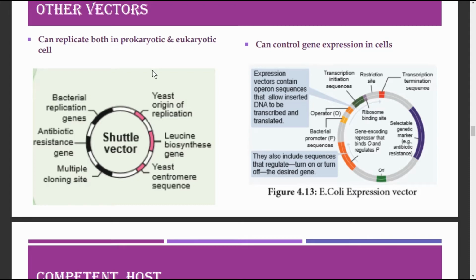Next is the E. coli expression vector. E. coli expression vectors are suitable for expressing foreign proteins, and so they are called expression vectors. These vectors consist of the signals which are necessary for the transcription and translation of the proteins in the host cell, and so it helps the host cell to produce foreign protein in large amounts.